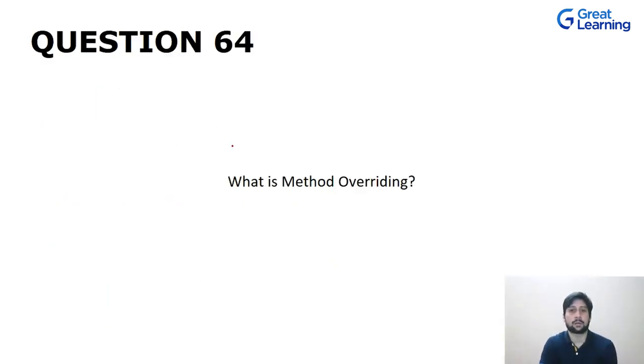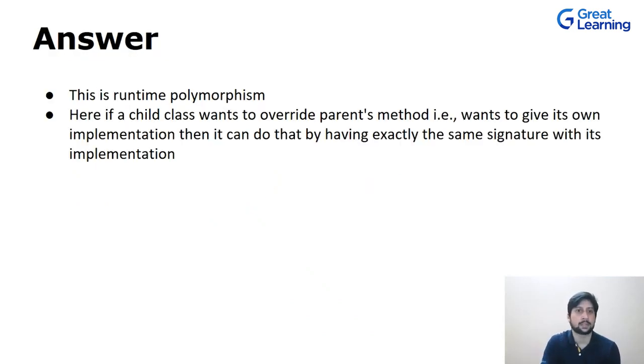Now let's talk about method overriding. What is method overriding? Method overriding is a runtime polymorphism. As we already have discussed, what is polymorphism? Poly means many and morphism means forms. So it happens during runtime. Earlier, when we saw overloading, we talked about compile time polymorphism.